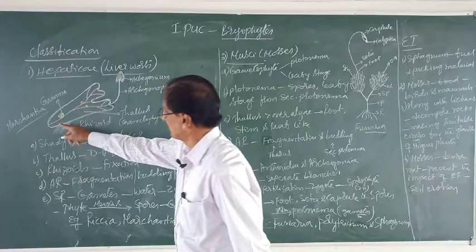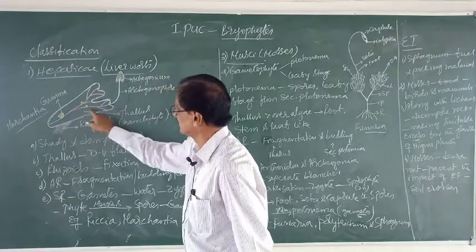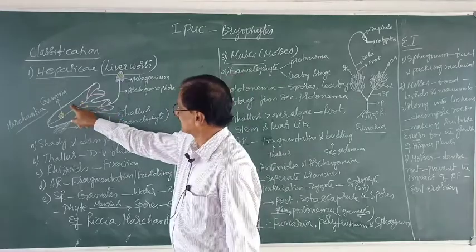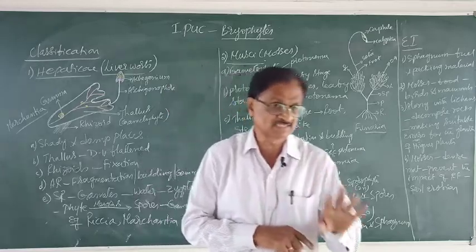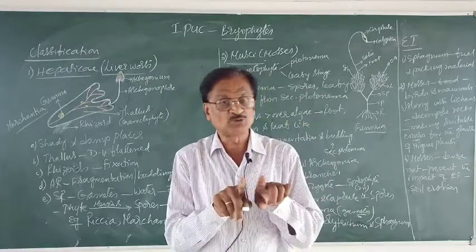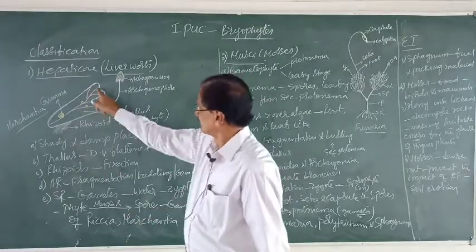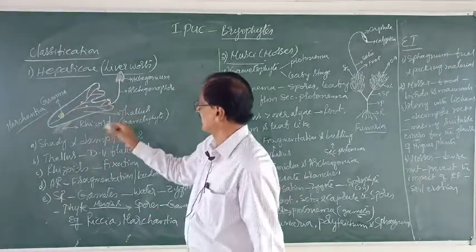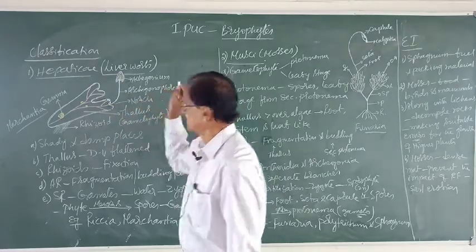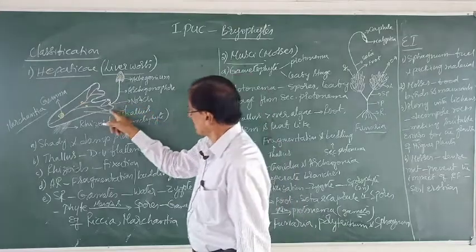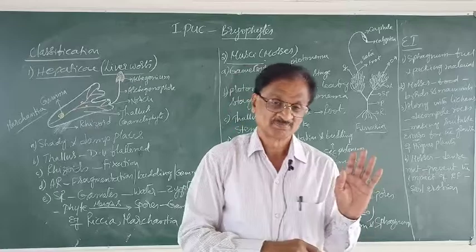Still the thallus has a midrib-like structure. And it is dichotomously branched. Dichotomous branching means dividing into two equal branches like this. And in the notches of this branch, this depression is called the notch, from this notch the sex organs arise.